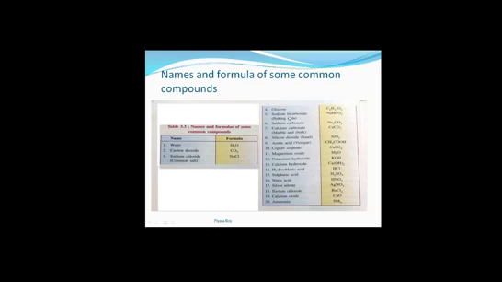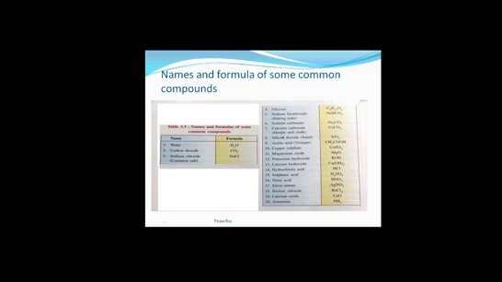Sodium bicarbonate, commonly known as baking soda. This is the formula, NaHCO3. This HCO3 minus is the formula of the radical bicarbonate. So this is sodium bicarbonate, NaHCO3. Sodium carbonate, Na2CO3, this is the formula of sodium carbonate.